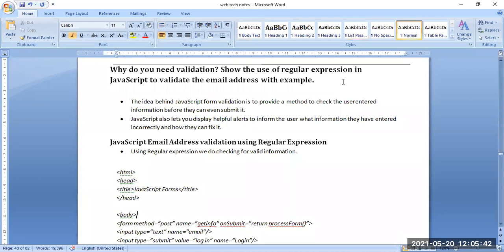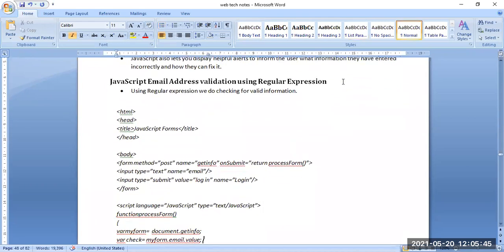So these are the basic simple things that have been mentioned here. Then the form method, that is post. So here we are mentioning the form method that has been talked about in our classes 5 or 6 days back. The form method is post, the name is get info, and on submit, return process form. The on submit button is used for returning the process form.